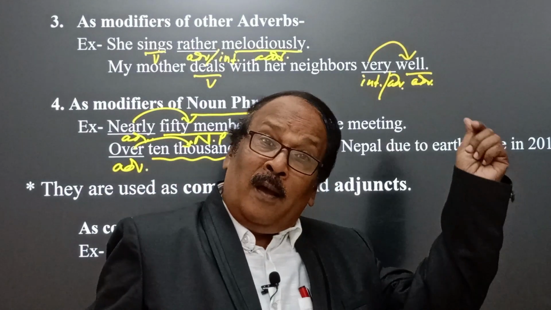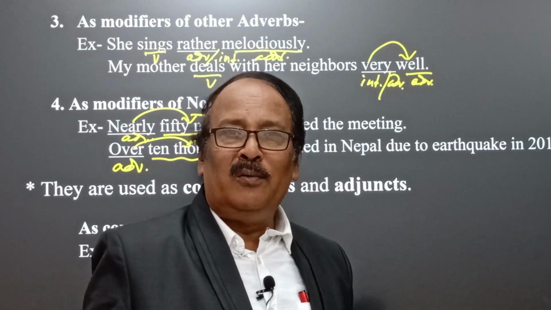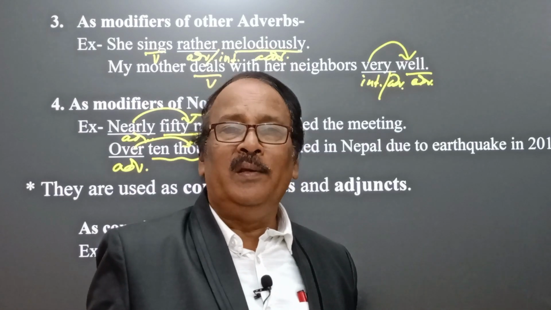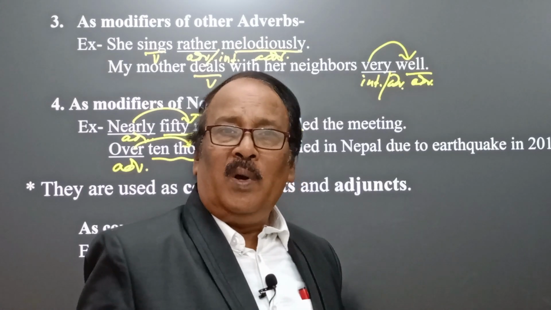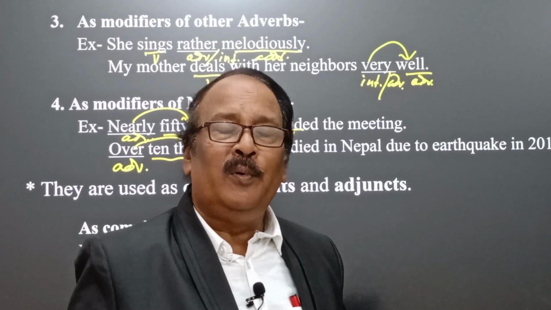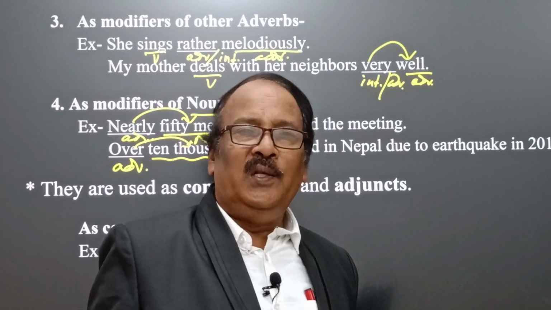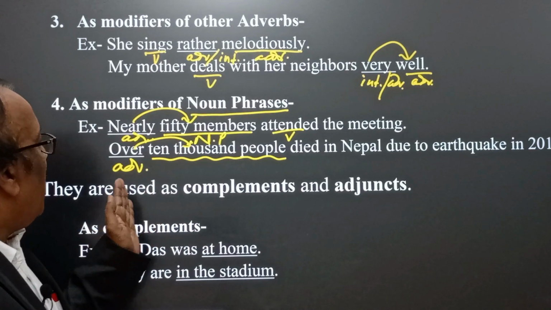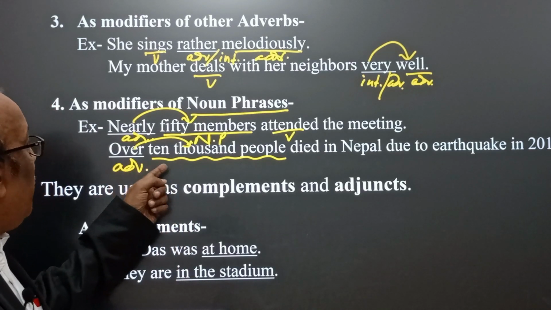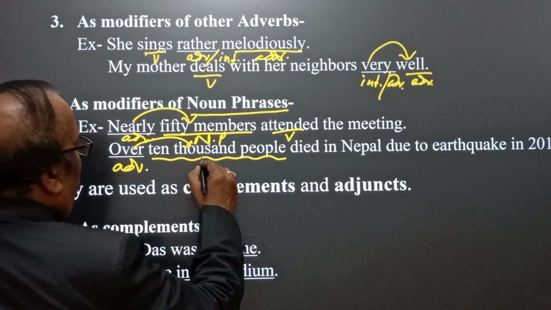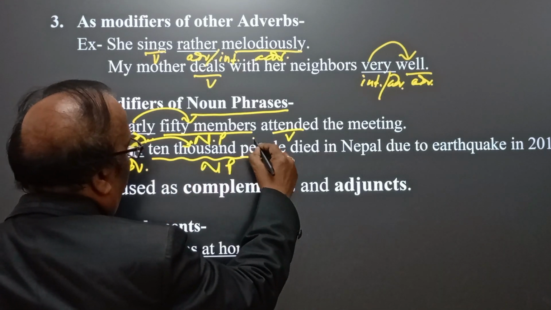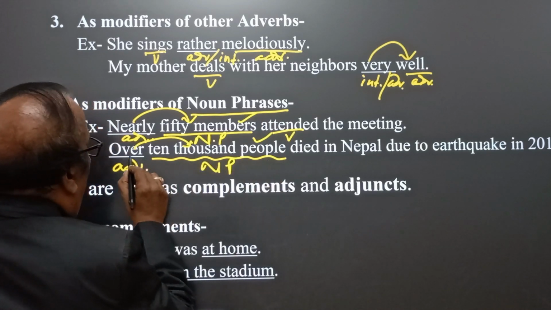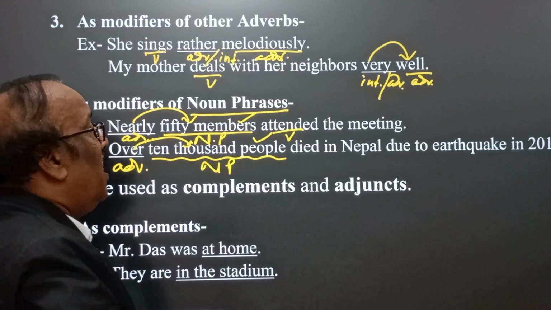So remember the Nepal earthquake, which was no doubt a great natural calamity that occurred in Nepal, and how thousands of people closed their eyes forever in that very pathetic incident. There is over 10,000 people, a noun phrase, because people is the head noun as members was here. Over 10,000 people died in Nepal.